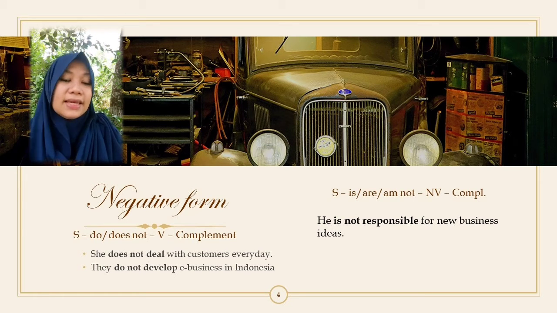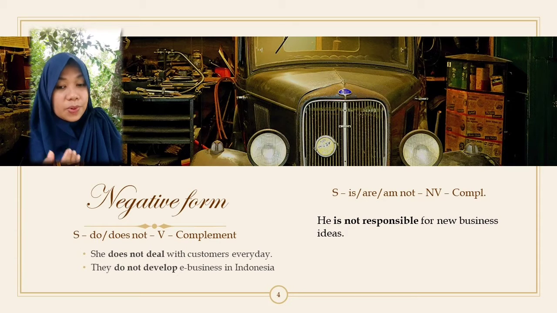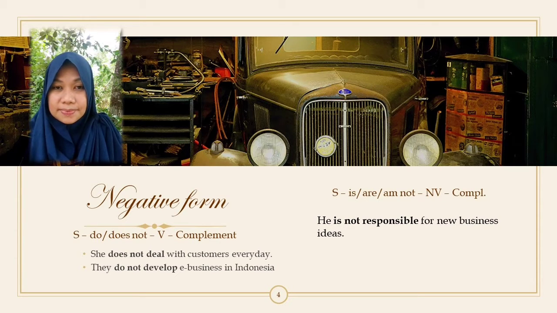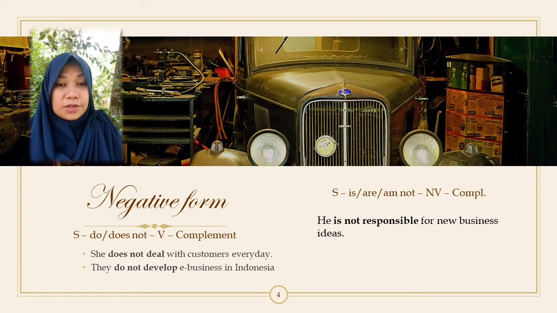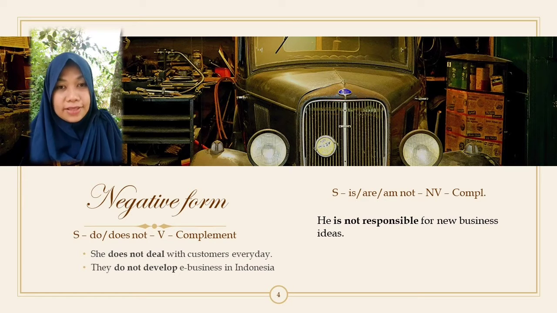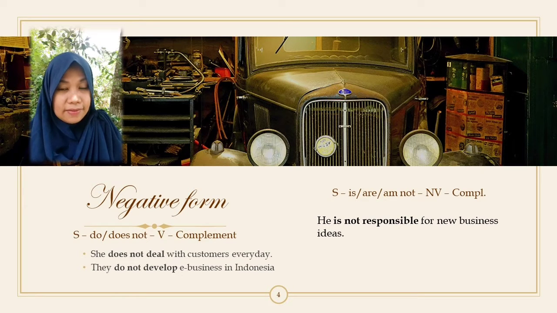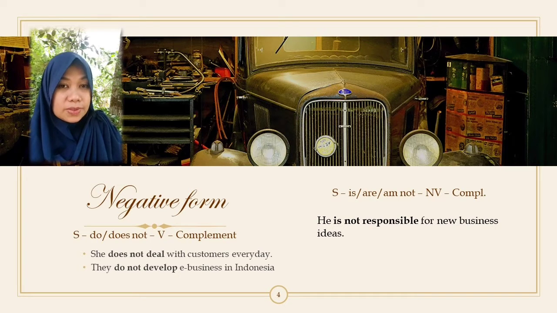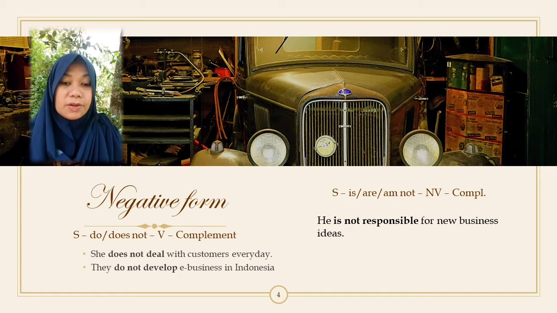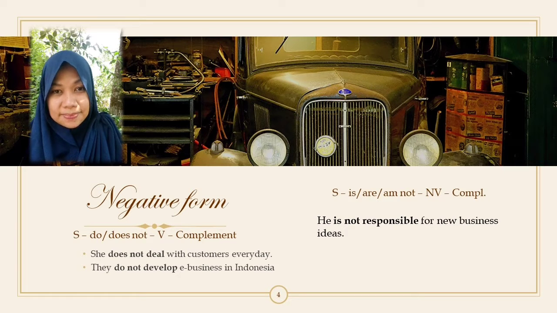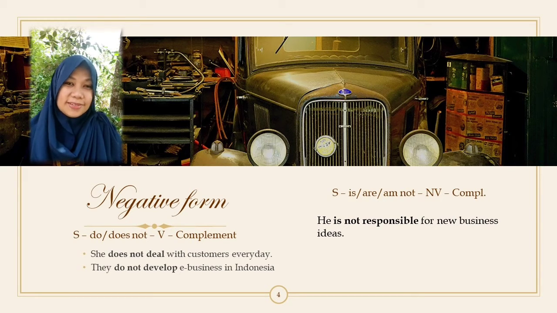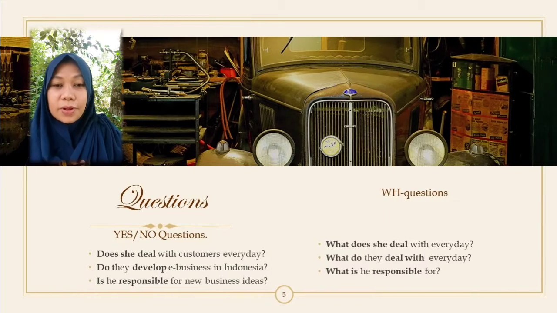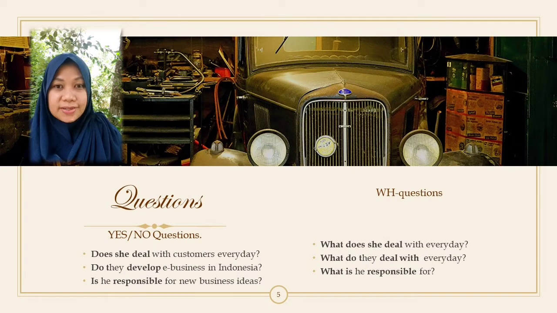For example, he is not responsible for new business ideas. Okay, it's quite easy, right? And for other subject, you just need to match with the correct be. When you have the subject they, it means you will use they are not responsible for new business ideas. You got it? Good. Okay, next I will talk about questions.